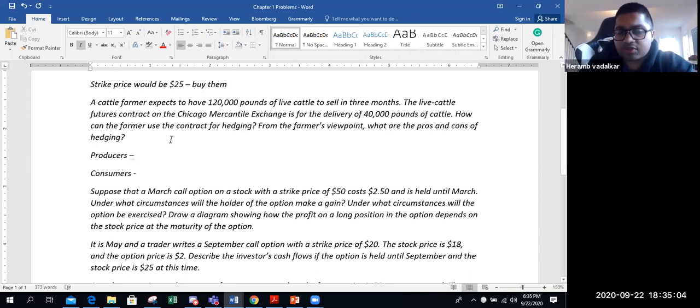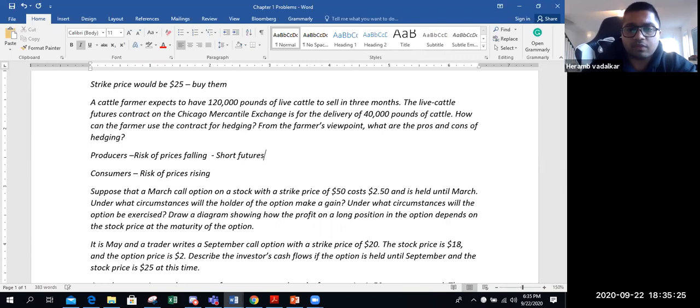So producers have a risk of prices falling. Consumers have a risk of prices rising. So a producer generally shorts futures or forwards or buys put options to hedge risk.